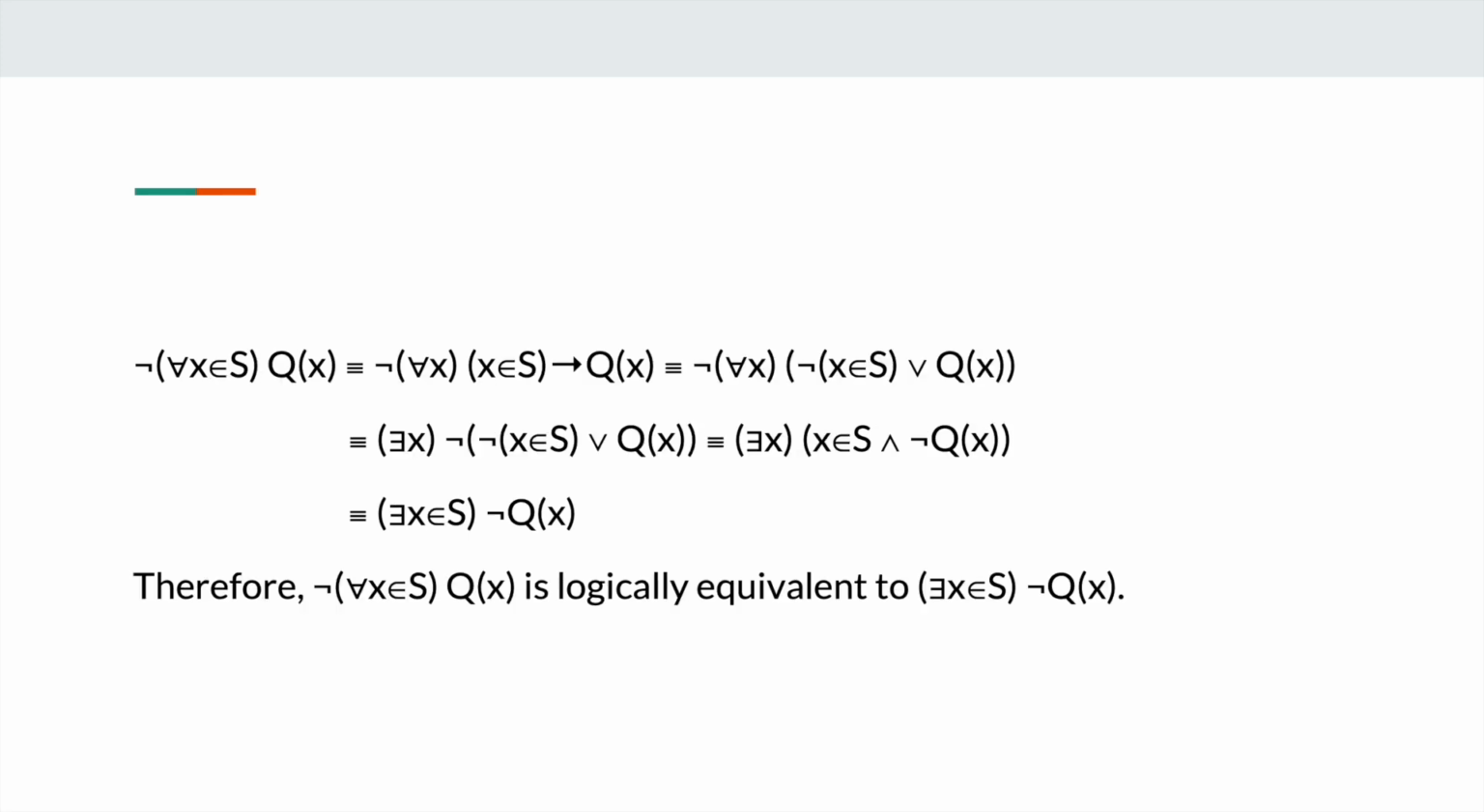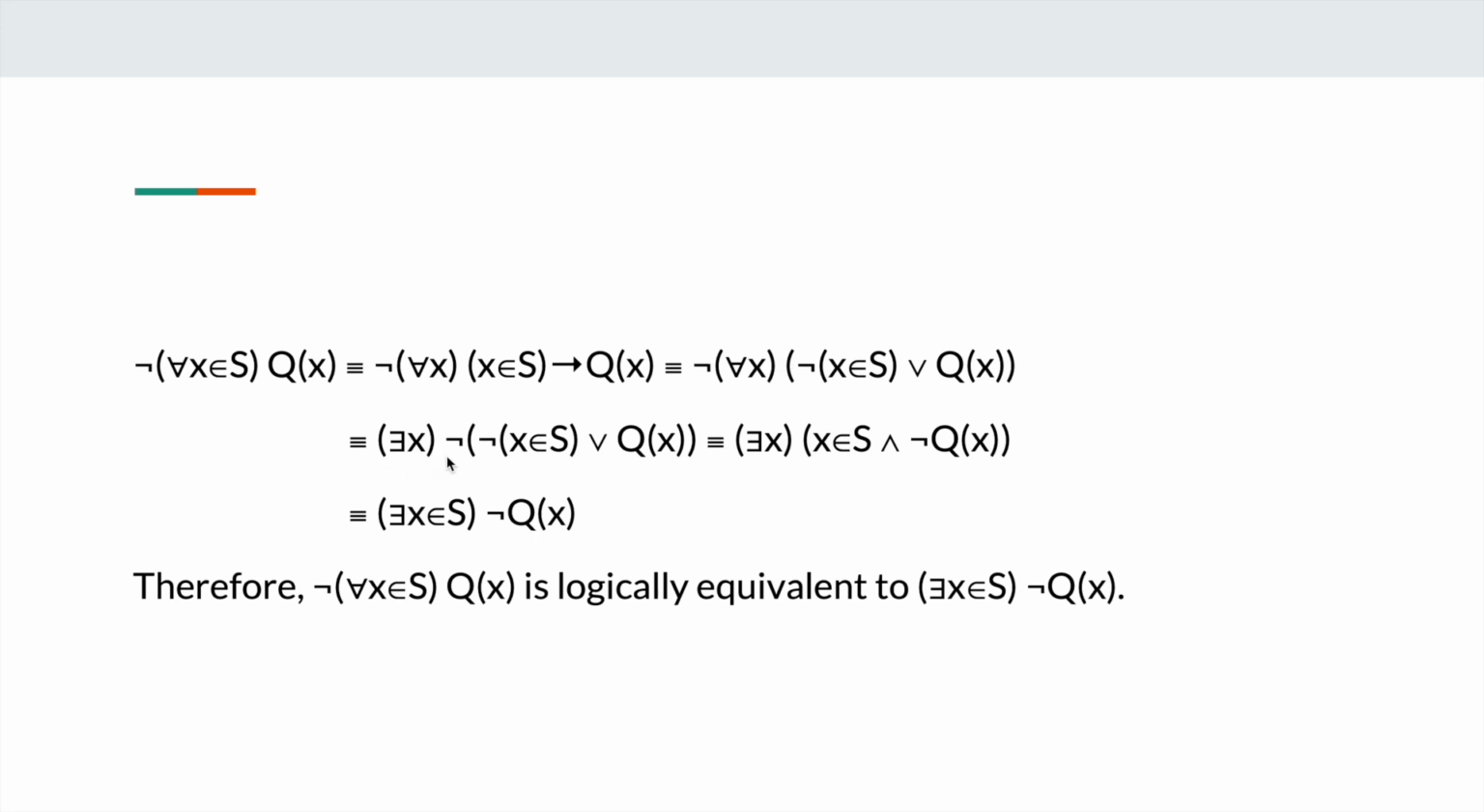So let's do some proofs. The negation of "for all x in S, Qx is true" is equivalent to the negation of "for all x, x belongs to S implies Qx is true". Here we just rephrase the statement. Here we use the material implication to change "x belongs to S implies Qx" into "the negation of x belongs to S, or Qx is true".